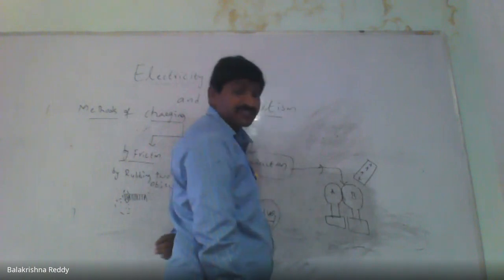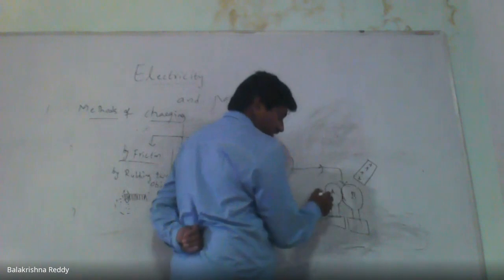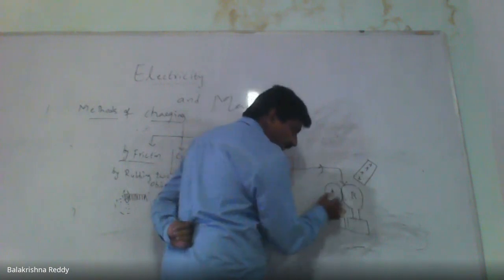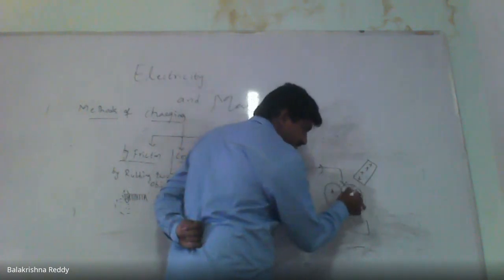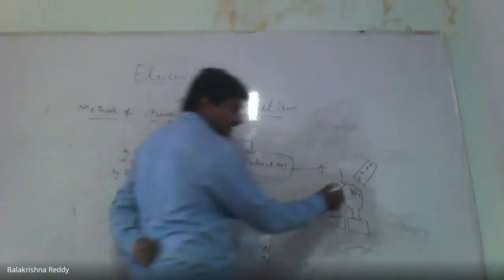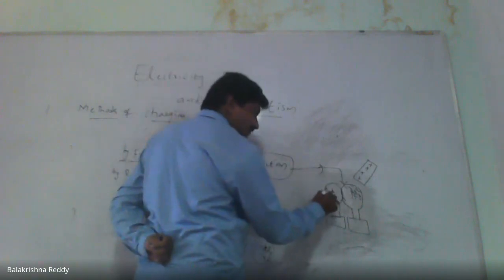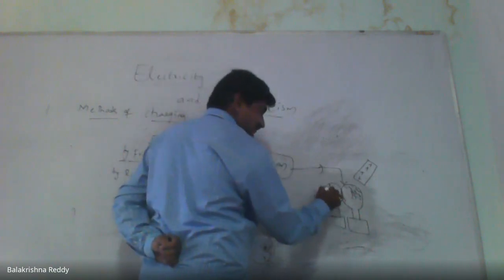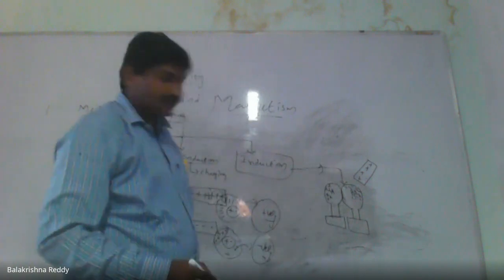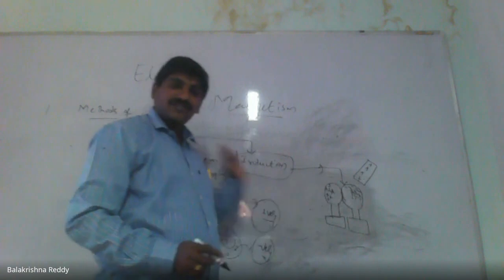According to the first property of charges, like charges repel, unlike charges attract. From entire A and B, all the negative charges come and accumulate here. All the positive charges go towards the other side. Now, all the negative charges have come this side, all the positive charges went that side.